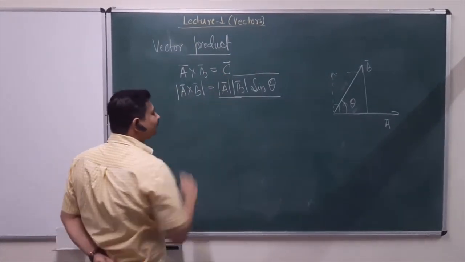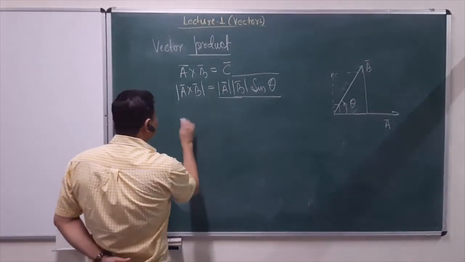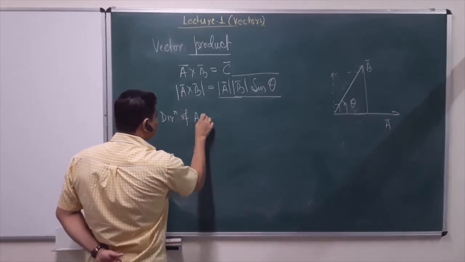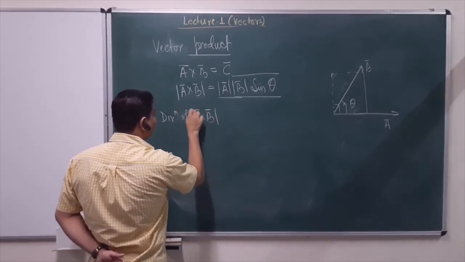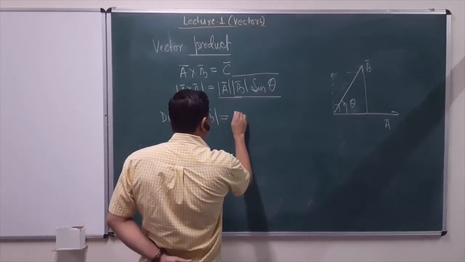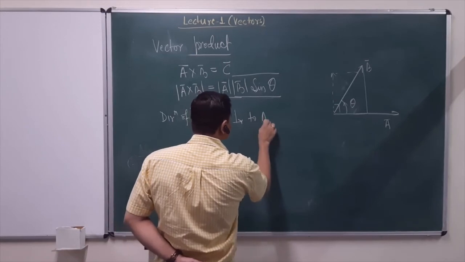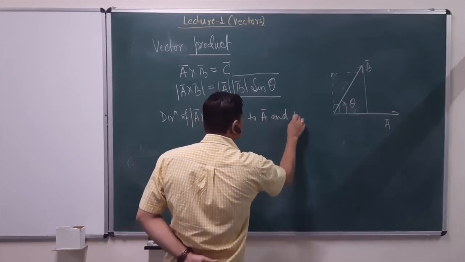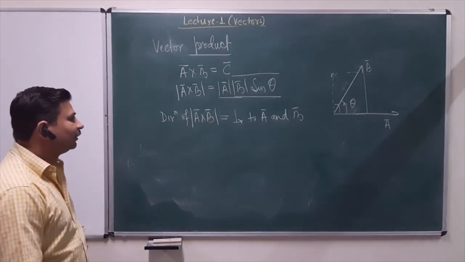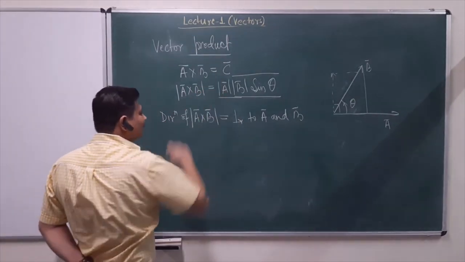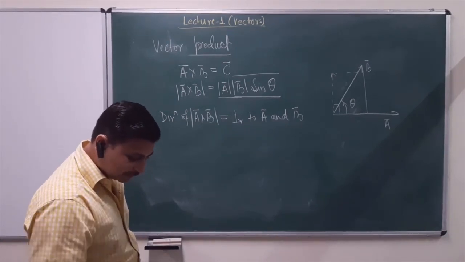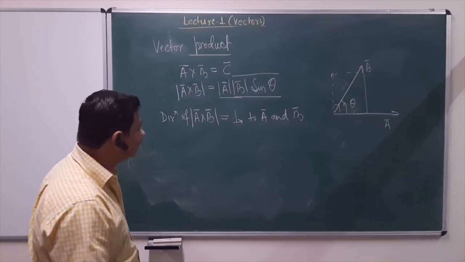And now what is the direction of C? The direction of C, or direction of A cross B, is perpendicular to vector A and vector B. Okay. So this is the direction of the resulting vector C. This is called the cross product, and of course later on we will see various uses of this cross product.